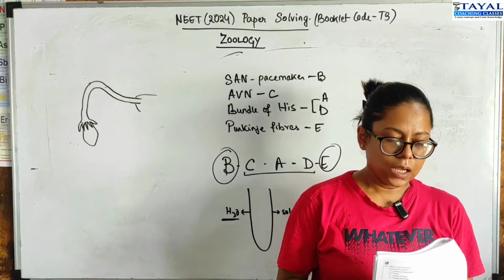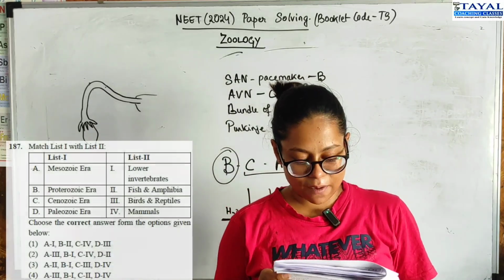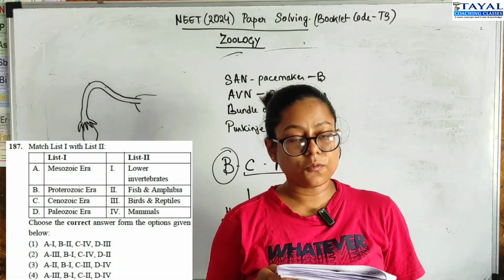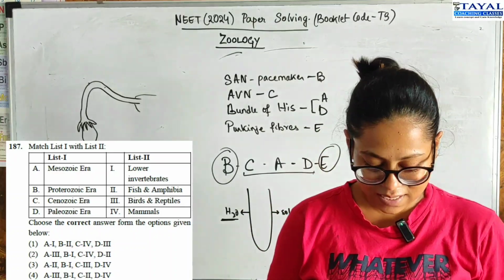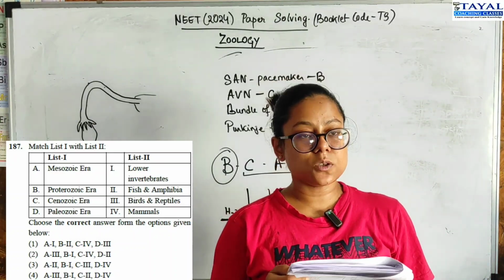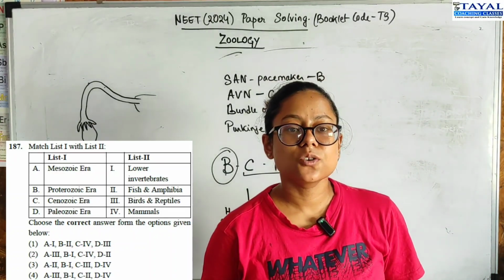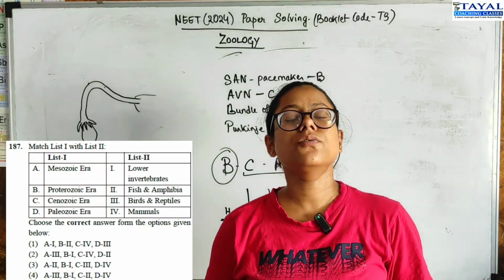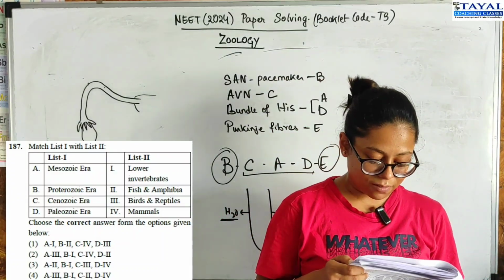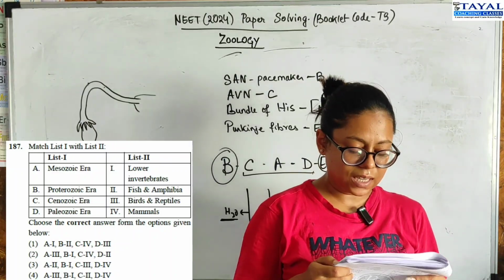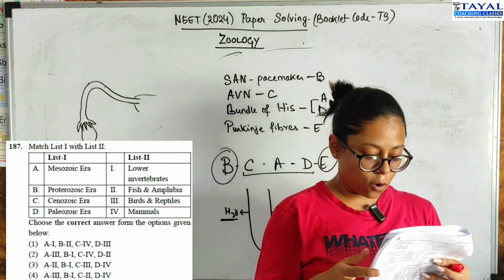Okay. Moving on to question 187. 4 eras have been given and you have to match them with the organisms present then. First one is Mesozoic era. It's known as the era of birds and reptiles, right? So A should be 3, leaving 2 options, 2 and 4.